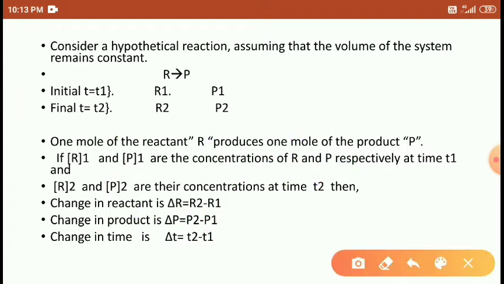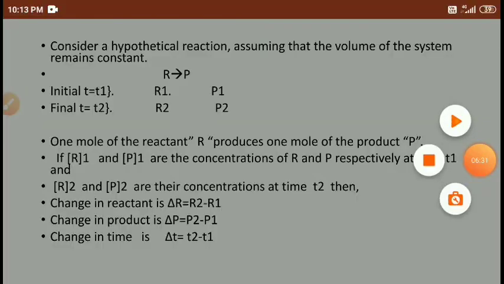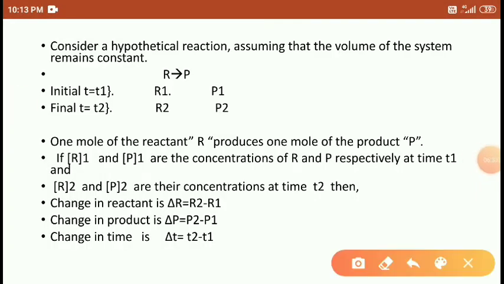So when the reactions start, reactant is converted into product, and at the initial time t is equal to t1, the reactant is R1 and the product is P1, and as time changes from t1 to t2, then R2 turns into P2. Students.